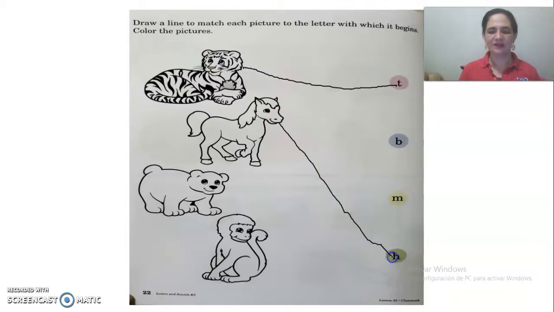Yes, very good. Bear. Bear. Which is the beginning letter in bear? The letter B or the letter M? Yes, it's the letter B. And the last one is a monkey. And monkey begins with the letter M.